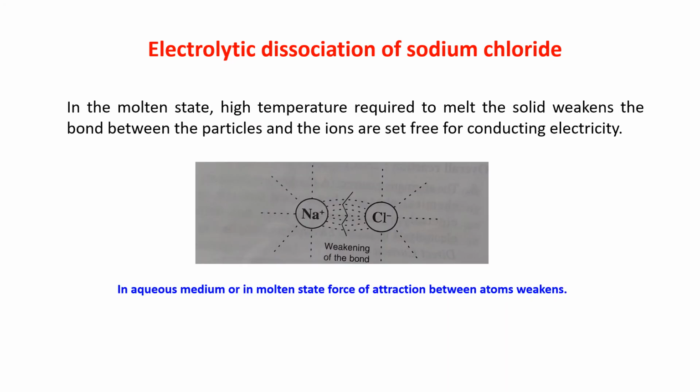Now what is happening in the molten state? High temperature is required to melt the solid. And if you are giving the high temperature, when the solid is melting, it weakens the bond between the particles, and ions are set free for conducting electricity. And that is why, if you want to conduct electricity through sodium chloride, it's not possible in the solid state. You have to dissolve it in water, make an aqueous solution of NaCl, or you have to melt it, forming molten sodium chloride.